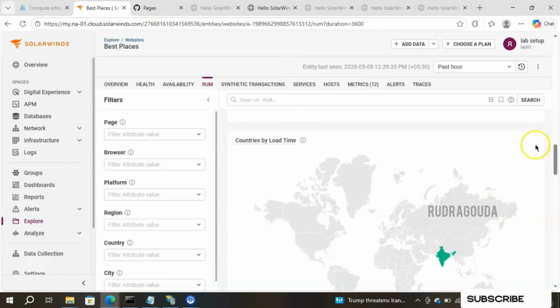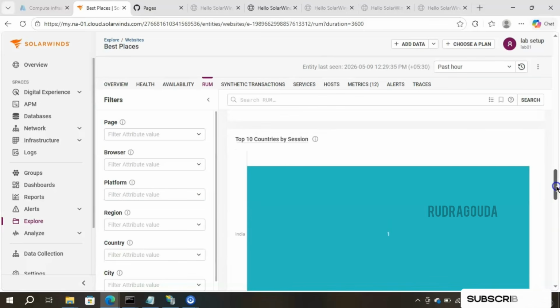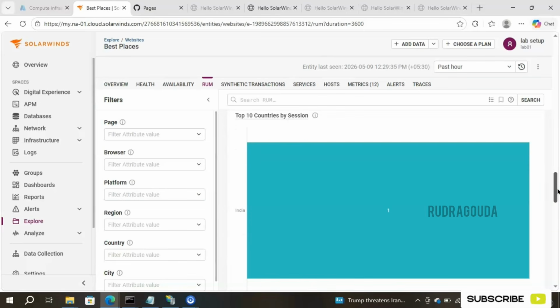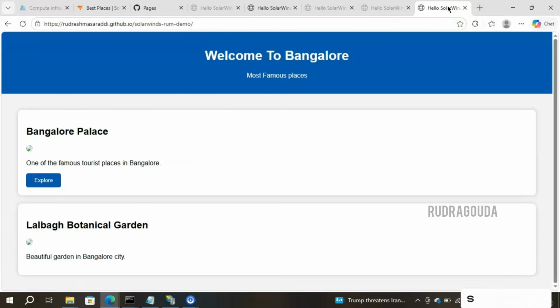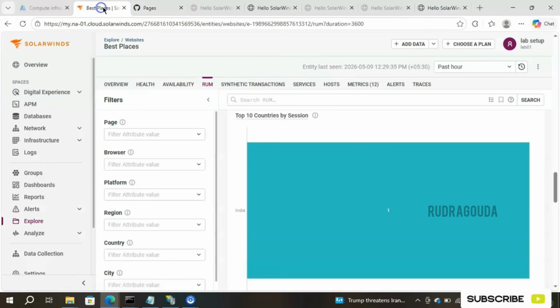And of course you are able to see the information in the map as well. See India, average load time, then total sessions, page views, everything is available. Then top 10 countries by the sessions. Of course now it should be India only because I am the only one connecting to this website, but if multiple people were connecting, then it will show different information here.